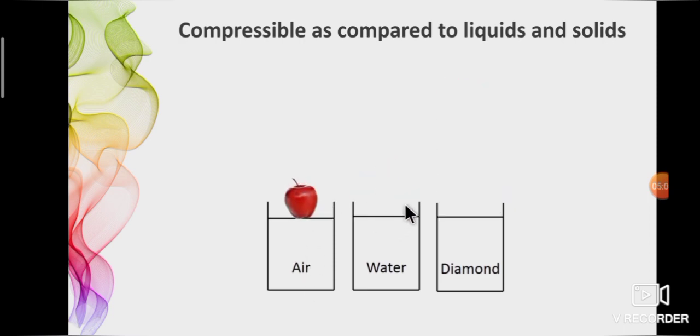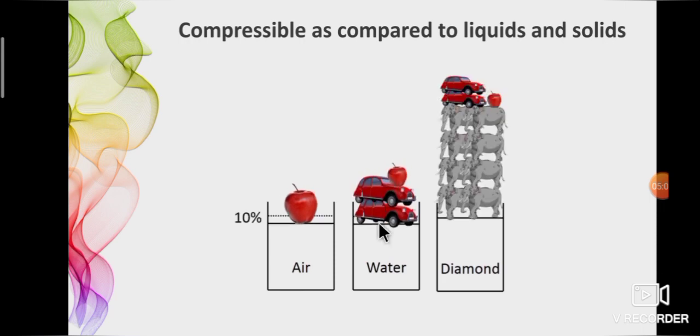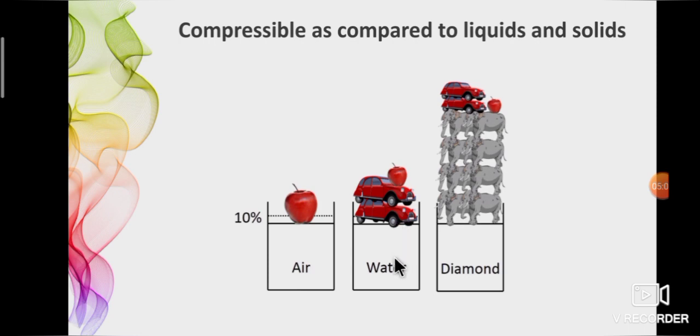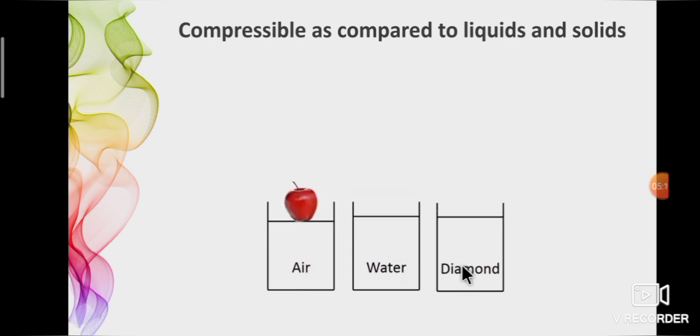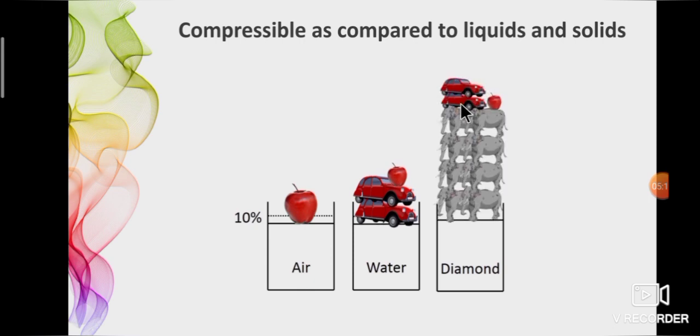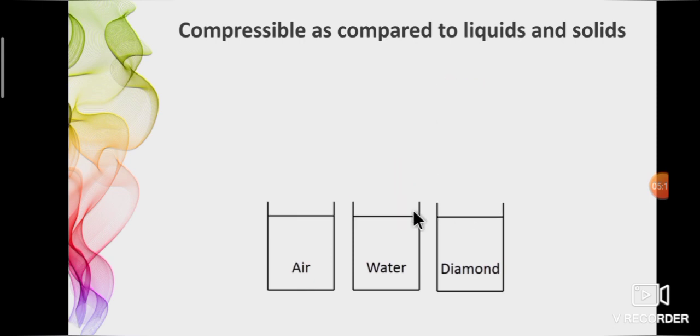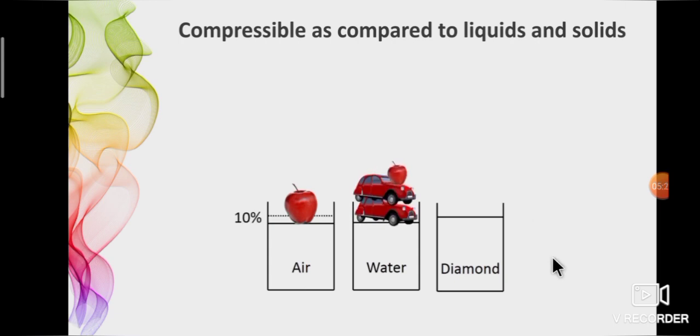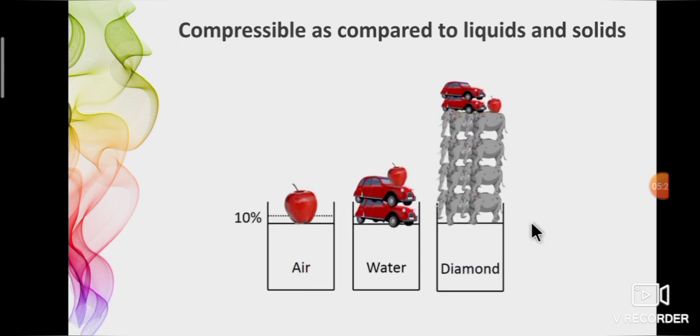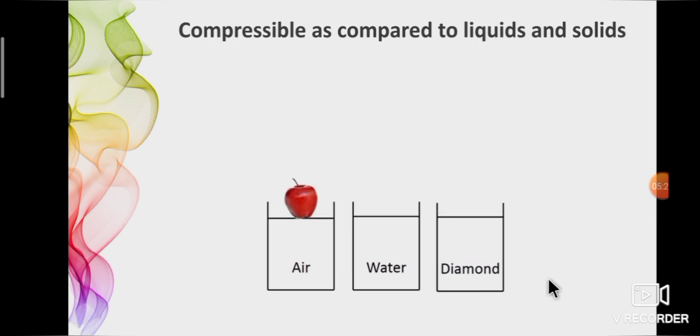Second, if you want to press water, more weight is needed compared to the apple in air. Then the third container contains diamond pieces. To press the diamond, more weight is needed compared to the apple in air and the toy car in water. From this activity, compared to solids and liquids, gases are compressible.